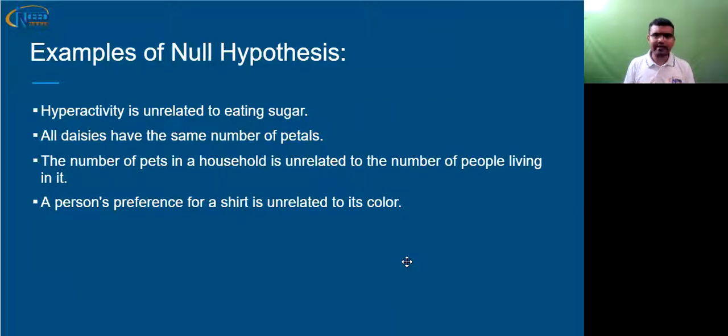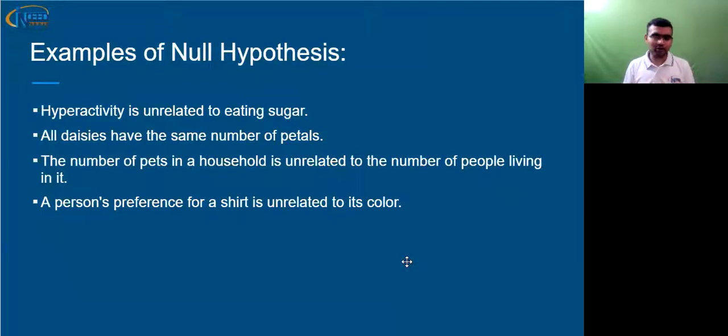Then the number of pets in a household is unrelated to the number of people living in it. The alternate hypothesis would be the number of pets in a household is related to the number of people living in it. And the last example we have in this slide is a person's preference for a shirt is unrelated to its color. The alternate hypothesis for this would be a person's preference for a shirt is related to its color. So this is how null and alternate hypotheses are created.